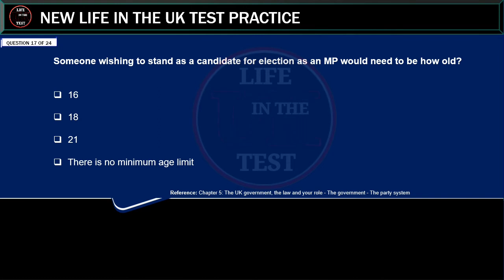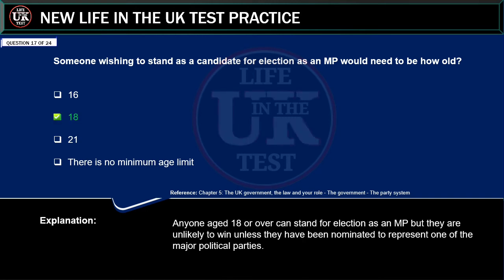Someone wishing to stand as a candidate for election as an MP would need to be how old? 16, 18, 21, there is no minimum age limit. Correct answer: 18. Explanation: anyone aged 18 or over can stand for election as an MP, but they are unlikely to win unless they have been nominated to represent one of the major political parties.